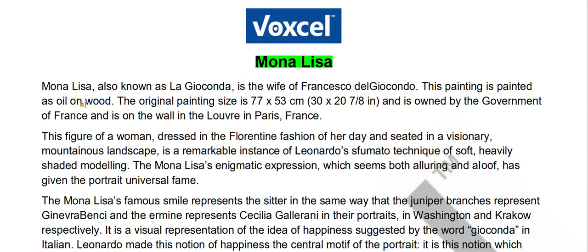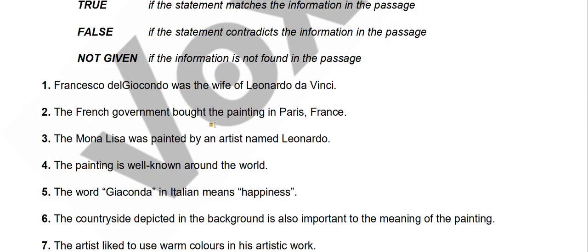So we will straight read the first passage. Mona Lisa, also known as La Gioconda, is the wife of Francesco del Giocondo. Alright, so Mona Lisa was the wife of this person. So this person is obviously a male and Mona Lisa is the wife of this person. This person is not the wife of Leonardo da Vinci. So obviously our answer to this question should be false. Clear? It was a quite straight question.